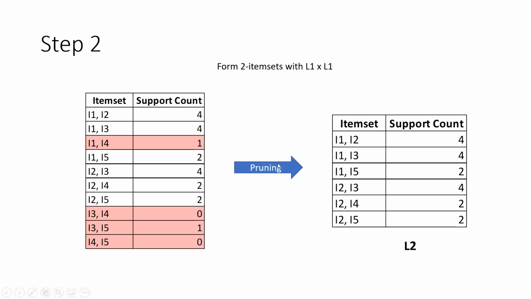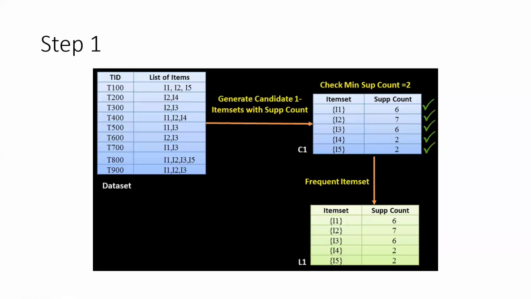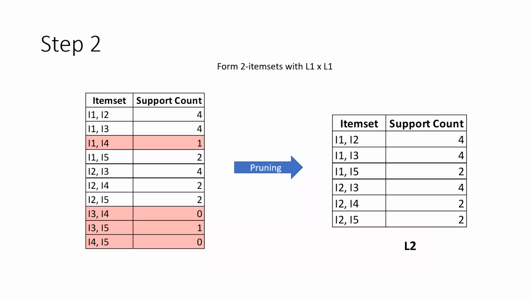So L1 cross L1 is nothing but, see, there are 5 items here, and out of these 5 items, how many combinations can you have consisting of 2 items each? So that is nothing but 5C2, right? Which is like 5 into 4 by 1 into 2, that is 10. So there will be 10 combinations of 2 items each. So 1, 2, 3, 4, 5, 6, 7, 8, 9, 10. 10 combinations of 2 items each. And for each of these combinations, you calculate the number of occurrences or the support.